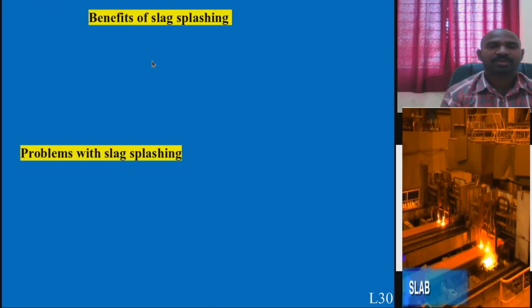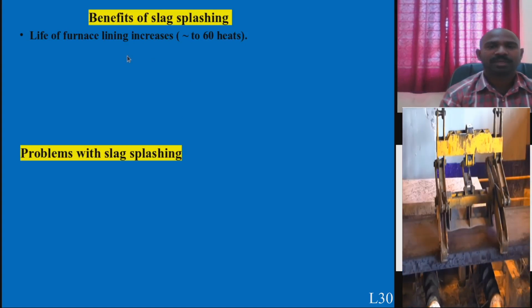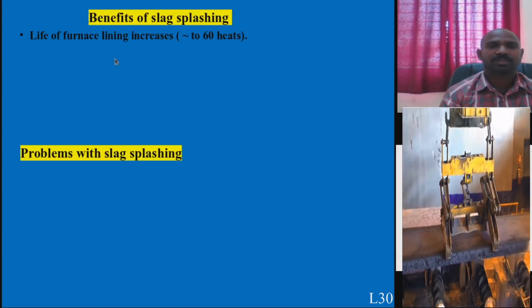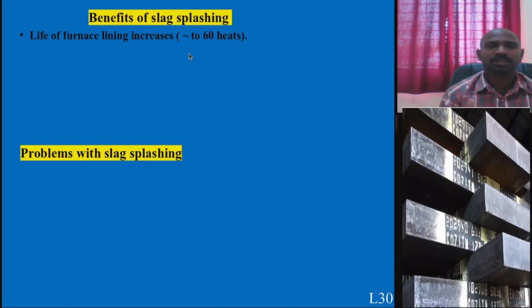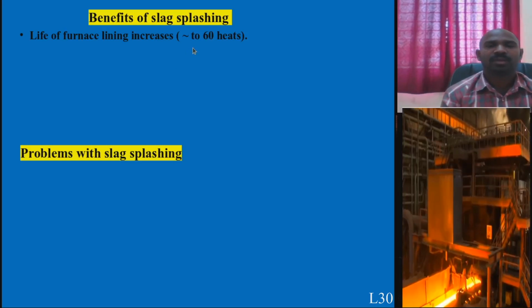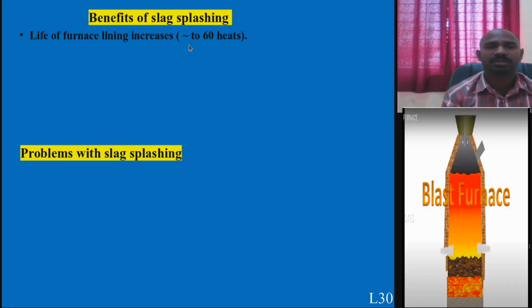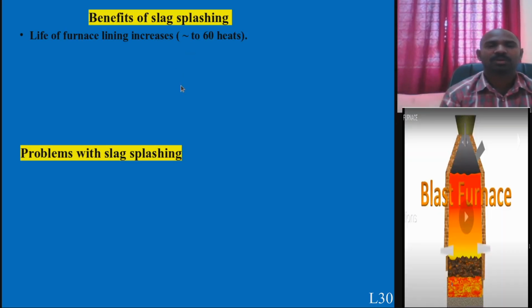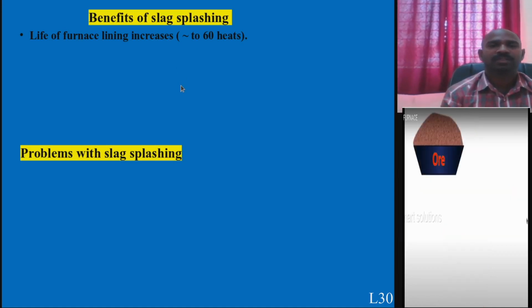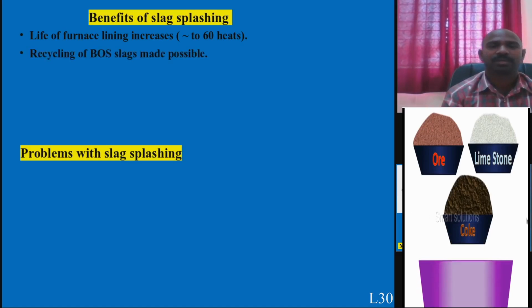The benefits of slag splashing are that the life of the furnace lining increases. You can use this refractory lining many more times if it is done by slag splashing. That is one of the advantages.